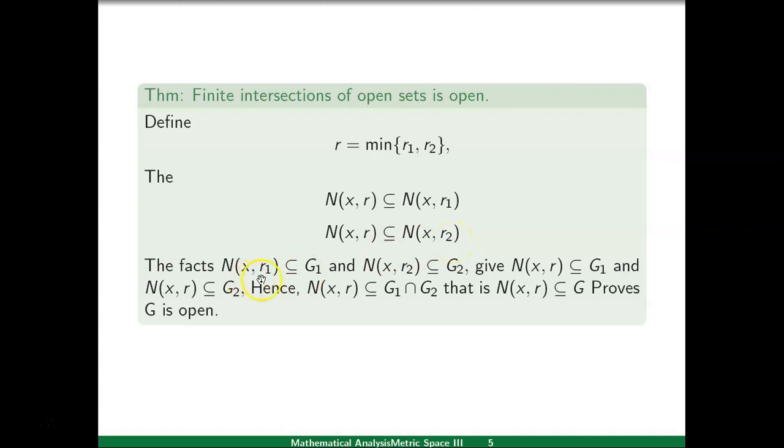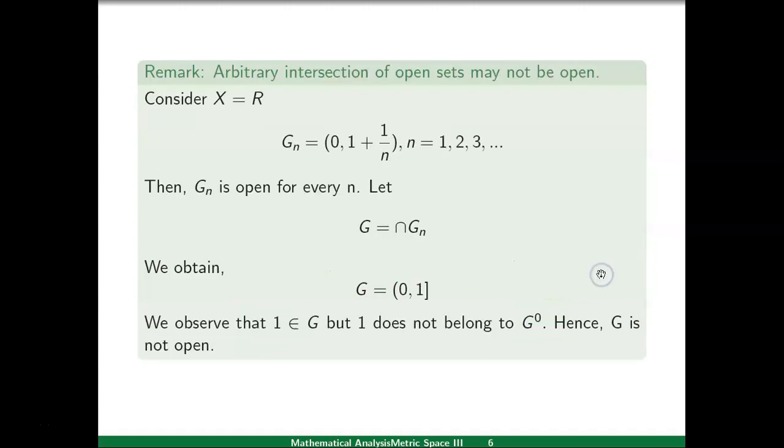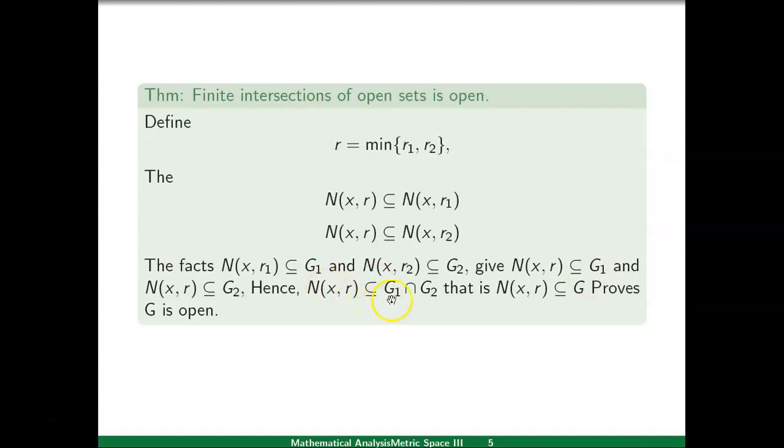So N(x, r) is contained in G1 and N(x, r) is contained in G2, which shows that N(x, r) is contained in G1 intersection G2, which is equal to G. So this proves that N(x, r) is contained in G.